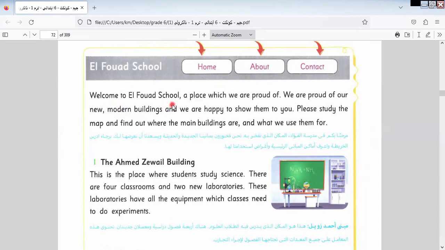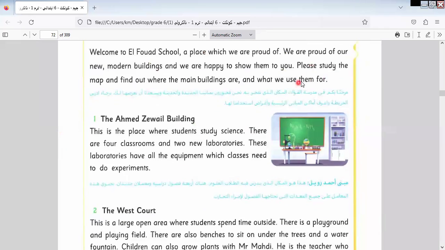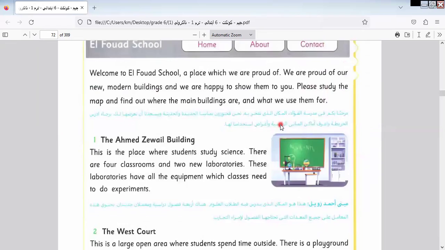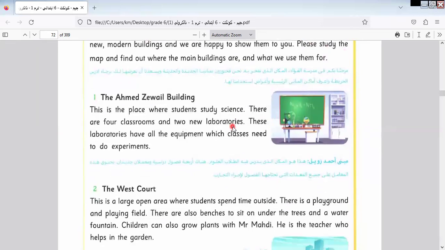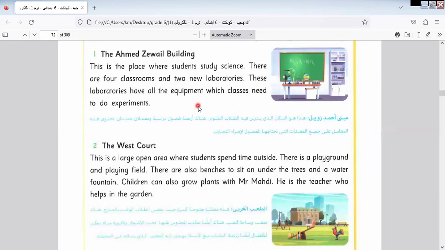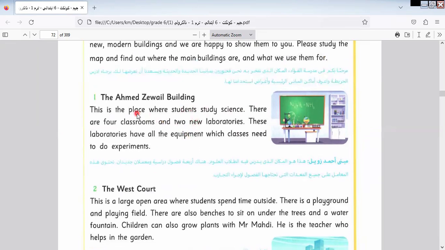Here we have: welcome to a school, a place which we are proud of. We're proud of our new modern buildings, and we are happy to show them to you. Please study the map and find out where the main buildings are and what we use them for. So here we are describing the school and its buildings, and saying what each building is for, like this building is for computers and tablets, for laboratories and everything. Okay, let's know more about this school.